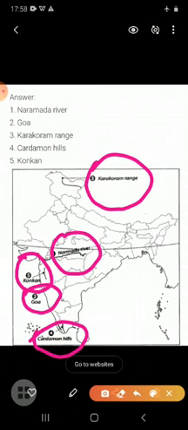So students, I hope that you have listened carefully and you can see very clearly how you have to locate this information on the political map of India. Students, these map works in the copy you have to do on separate pages, and you have to do these works very nicely.